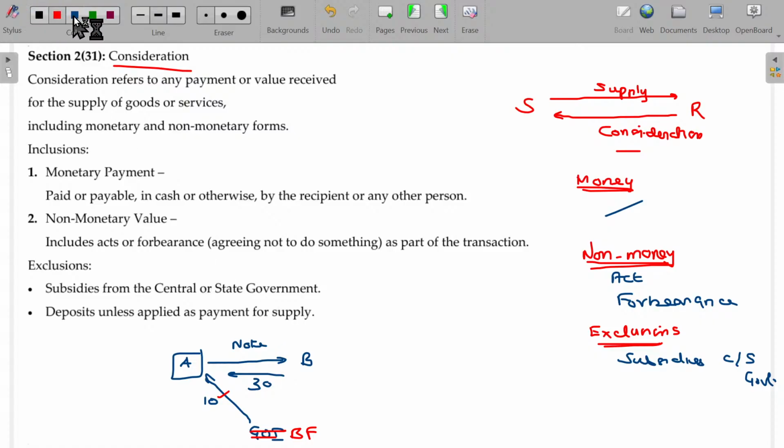Now, one more point I am going to discuss here is all about deposits.